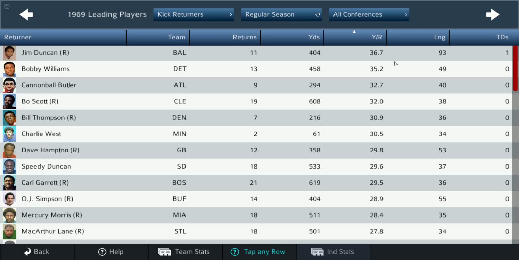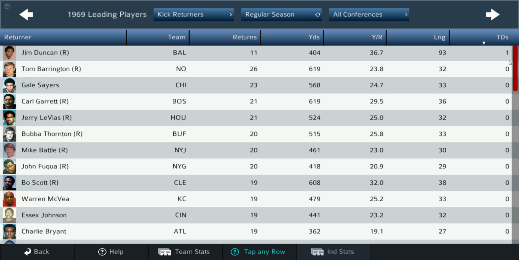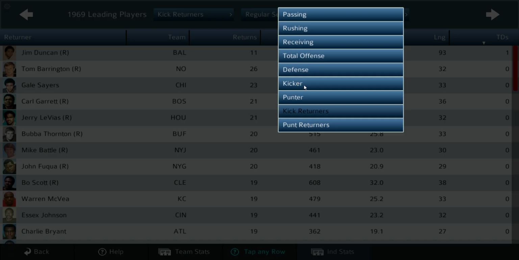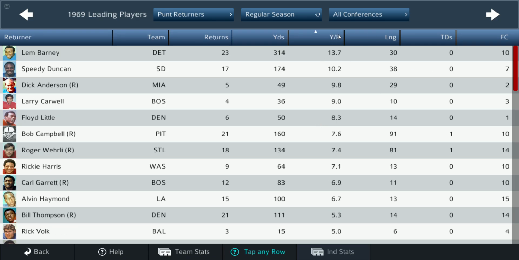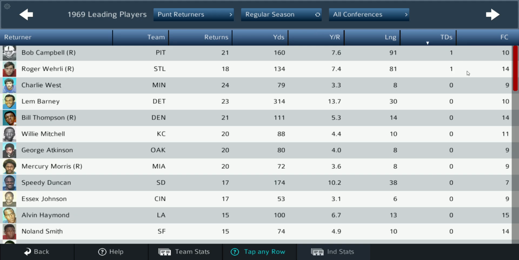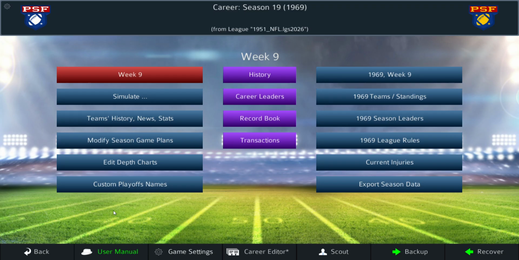That would be Jim Duncan for the Baltimore Colts, and then one touchdown. That was his. And then punt returners. Lem Barney leads everyone with 13.7 yards per return. And who leads the league in touchdowns? Bob Campbell for the Steelers, and Roger Wehrli had one for the Cardinals. So there you go. Those are the stats.